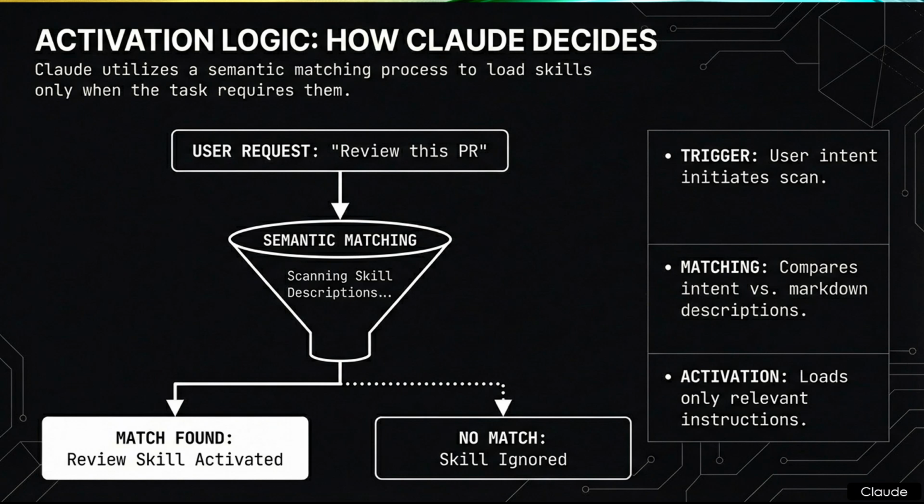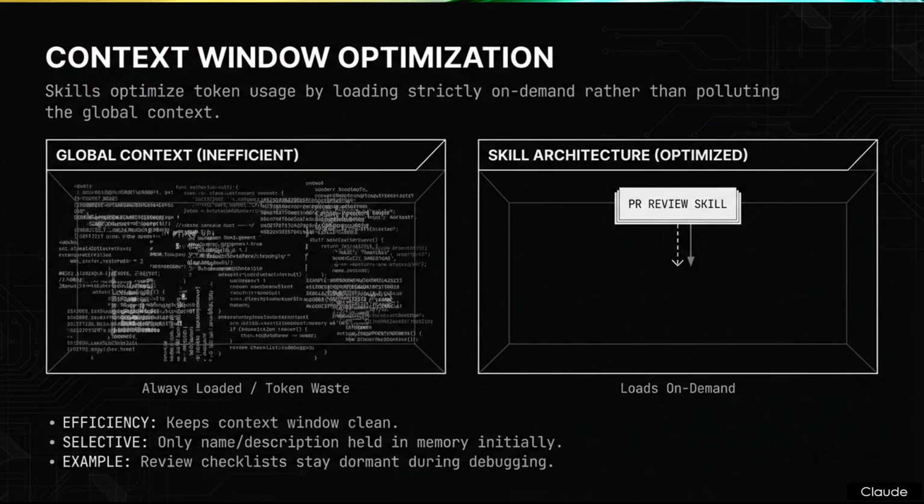Which is a perfect segue into resource management and token economics. Slide 5, context window optimization. This directly addresses the fundamental token limits of any large language model architecture. The intent here is to summarize the efficiency strategy. Skills optimize token usage by remaining dormant rather than polluting the global context window with irrelevant instructions. We are contrasting an inefficient legacy state with this highly optimized architectural state.